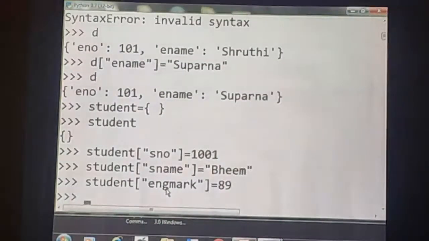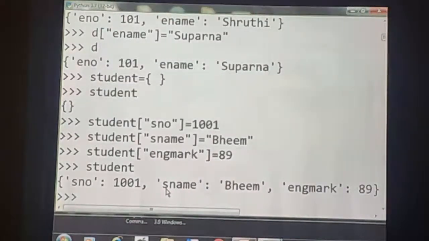Let us check what key value pairs we have added to this dictionary. See here, student number, then student name, then English mark. So here we create the key value pairs in the empty dictionary one at a time. How many key value pairs does this dictionary student contain? 3 key value pairs. The first one is student number, SNO 1001. The second one student name, Beam. The third one English mark 89.